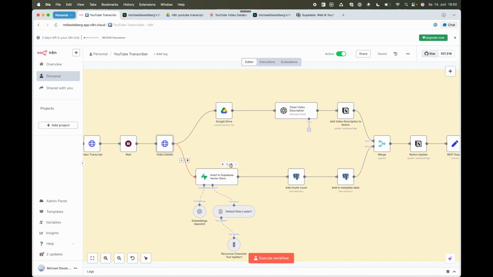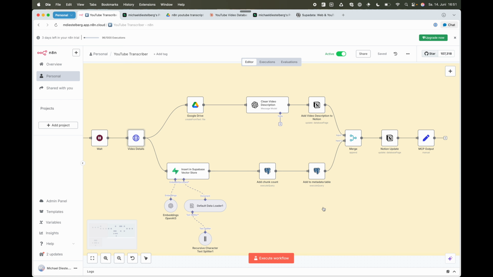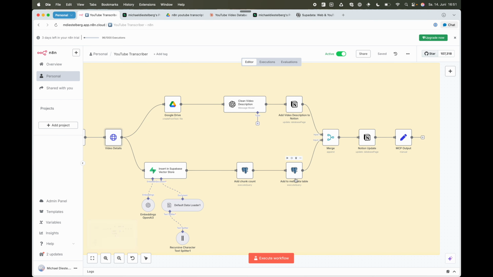In the second path here, it actually puts the video transcript into the Supabase vector store. It adds a bit of meta information about how many chunks I added to the vector store. It adds the information to the metadata table that I mentioned before, and ultimately updates Notion and creates output.